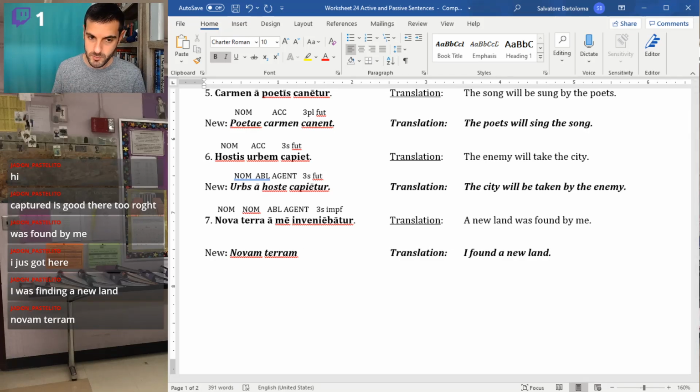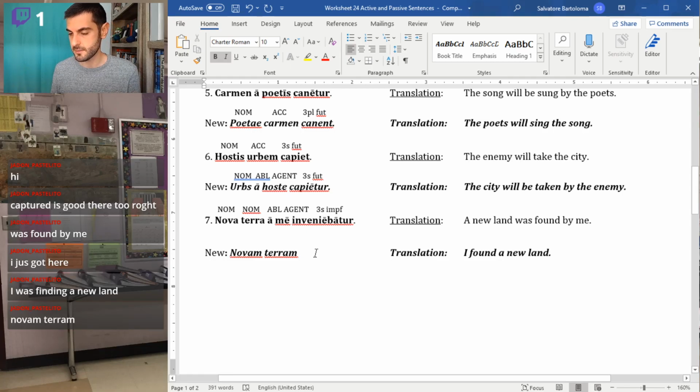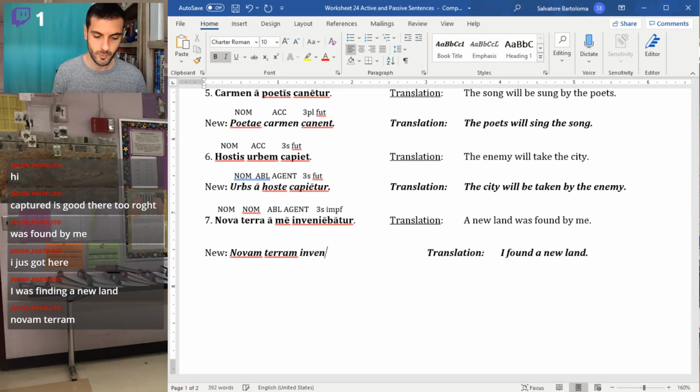I found, I need to make that verb now first person singular because I'm the subject. So I found a new land. Inveniebatur, I need to make that first person singular and active now since I'm the one who found it. So that's going to be inveniebam.